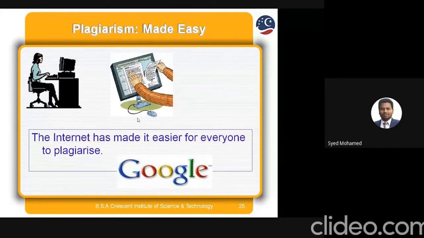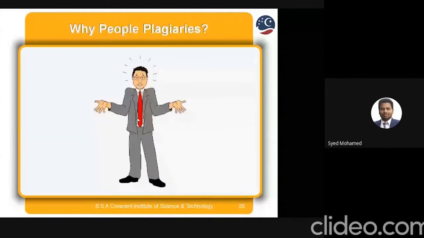But we are research scholars. We are registered professionally in our PhD. That's why we are not following plagiarism. So why do people plagiarize? That is an important part. We have to see that.